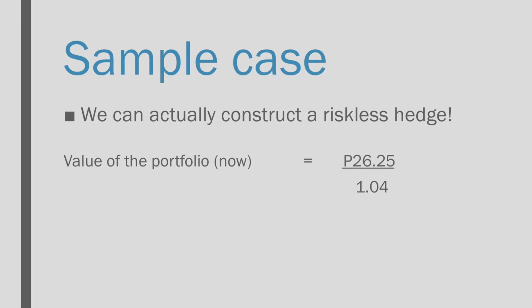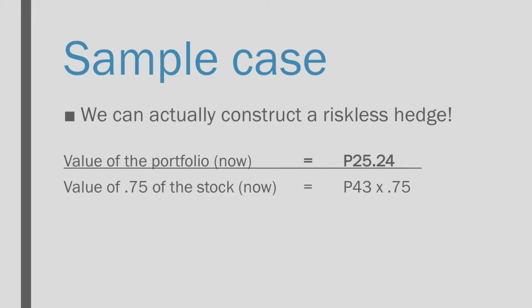Considering we're arriving at the value of the call option, we will start with the value of the portfolio. The value of the portfolio can be arrived at by taking the present value of the future cash flows. If it is 26.25 a year from now, we're going to take the present value using the risk-free rate of 4%. 26.25 divided by 1.04, the value of the portfolio would be 25.24.